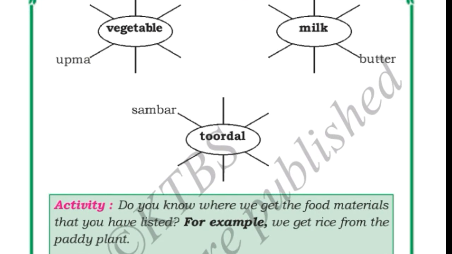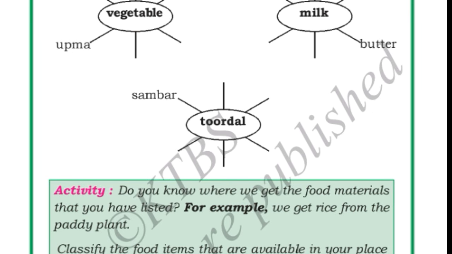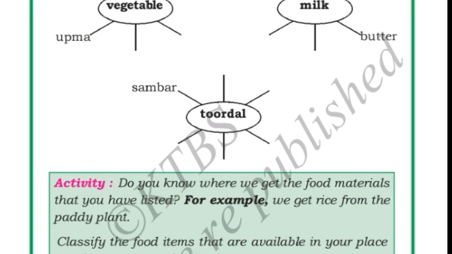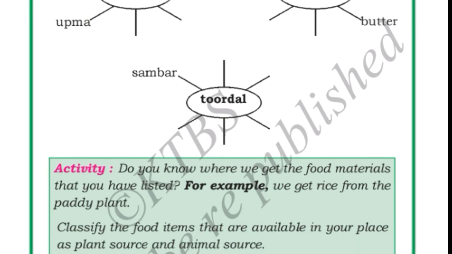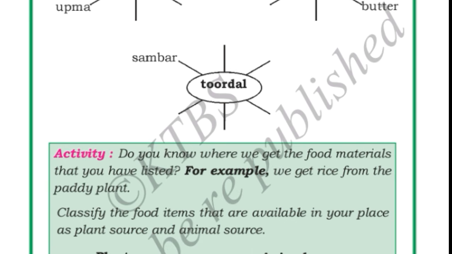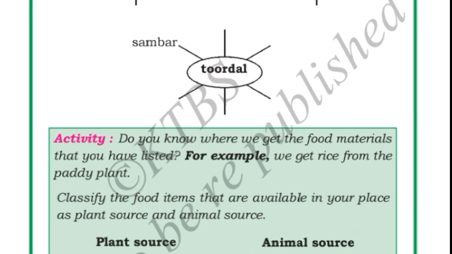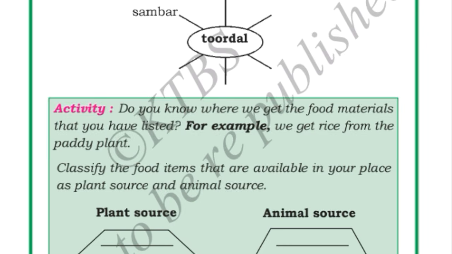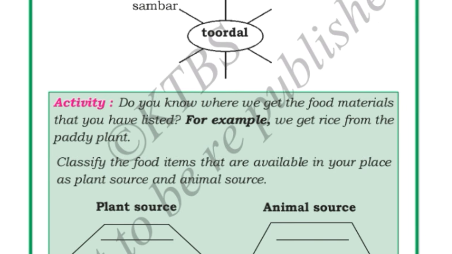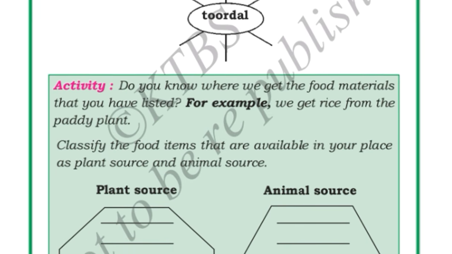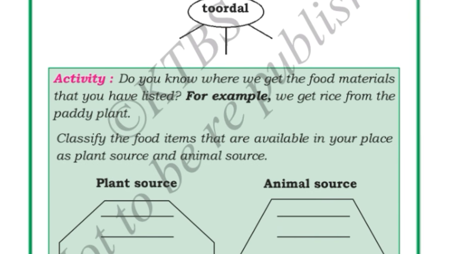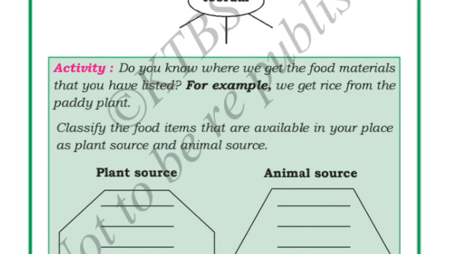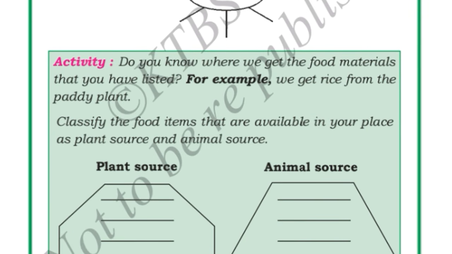You will prepare upma, sambar, vegetable palau, and biryani. From the vegetables you can prepare biryani also. Okay, what are the things which you will prepare by using vegetables in your home? You can write milk. From milk, what all the things you can prepare? You can prepare butter, paneer, cheese, milkshakes. Okay, these are all the things which you prepare from the milk.